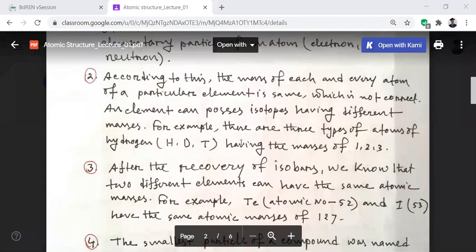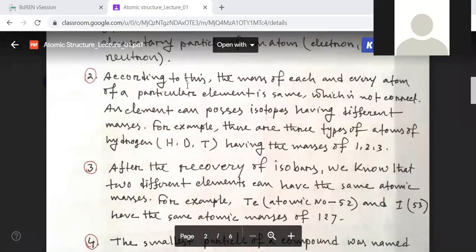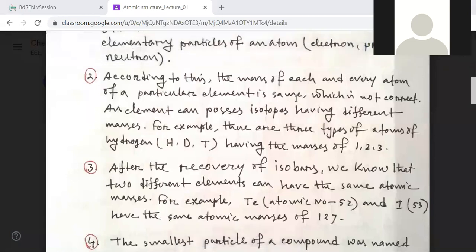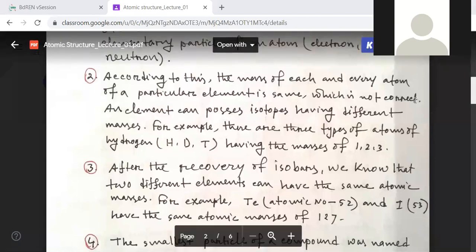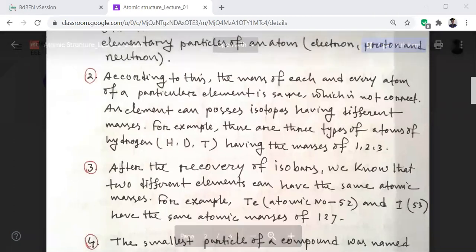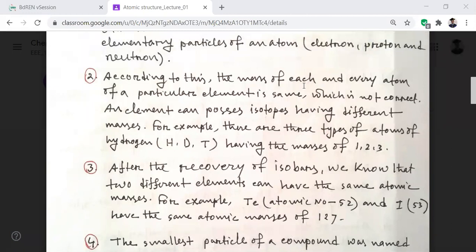Another one, according to this, the mass of each and every atom of a particular element is the same, which is not correct. Dalton's atomic theory said that the mass of each and every atom of a particular element is the same, that is, the mass of the atoms of an element will always be the same, but this conception is not correct.